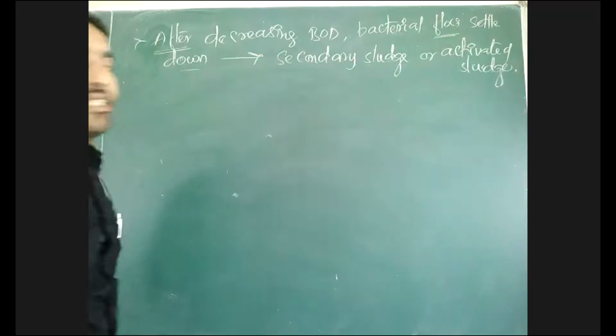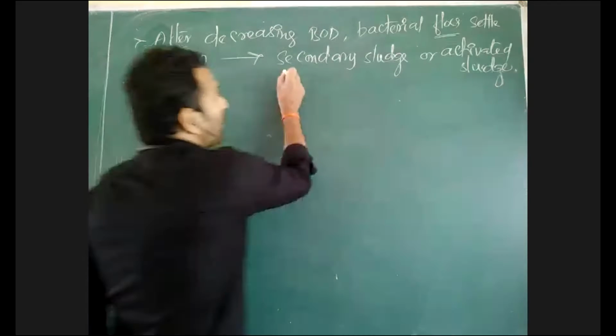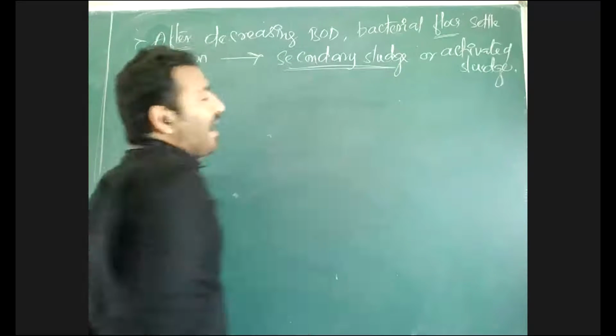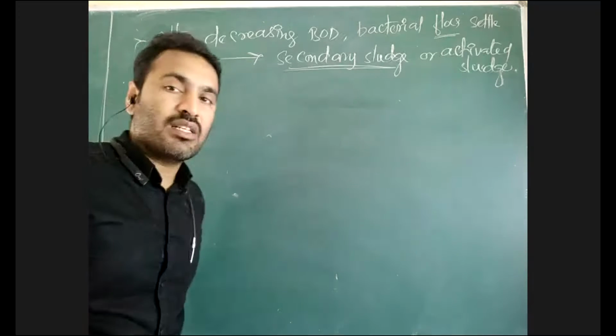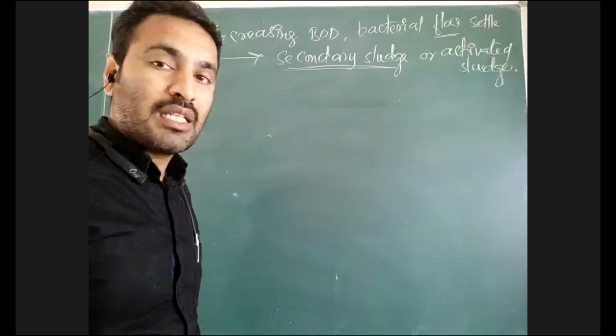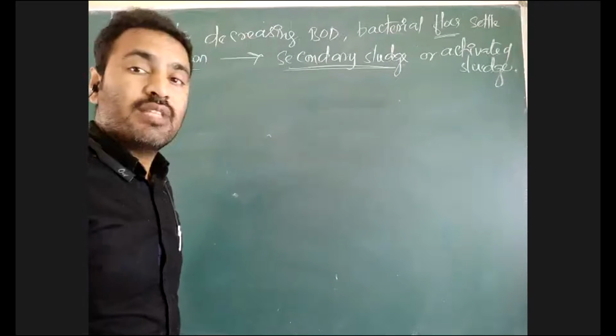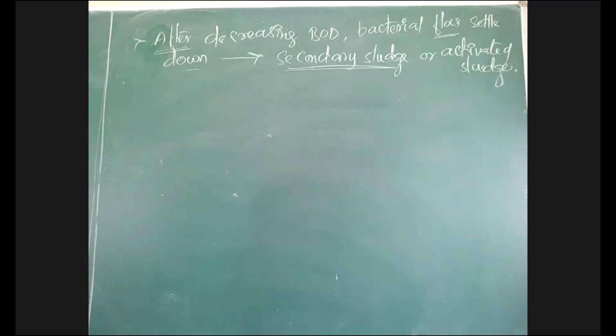in secondary treatment. The bacterial flocks which settle in secondary treatment are called secondary sludge or activated sludge. Why is this called activated sludge? All the aerobic bacteria present here got activated. They are produced in the form of flocks.